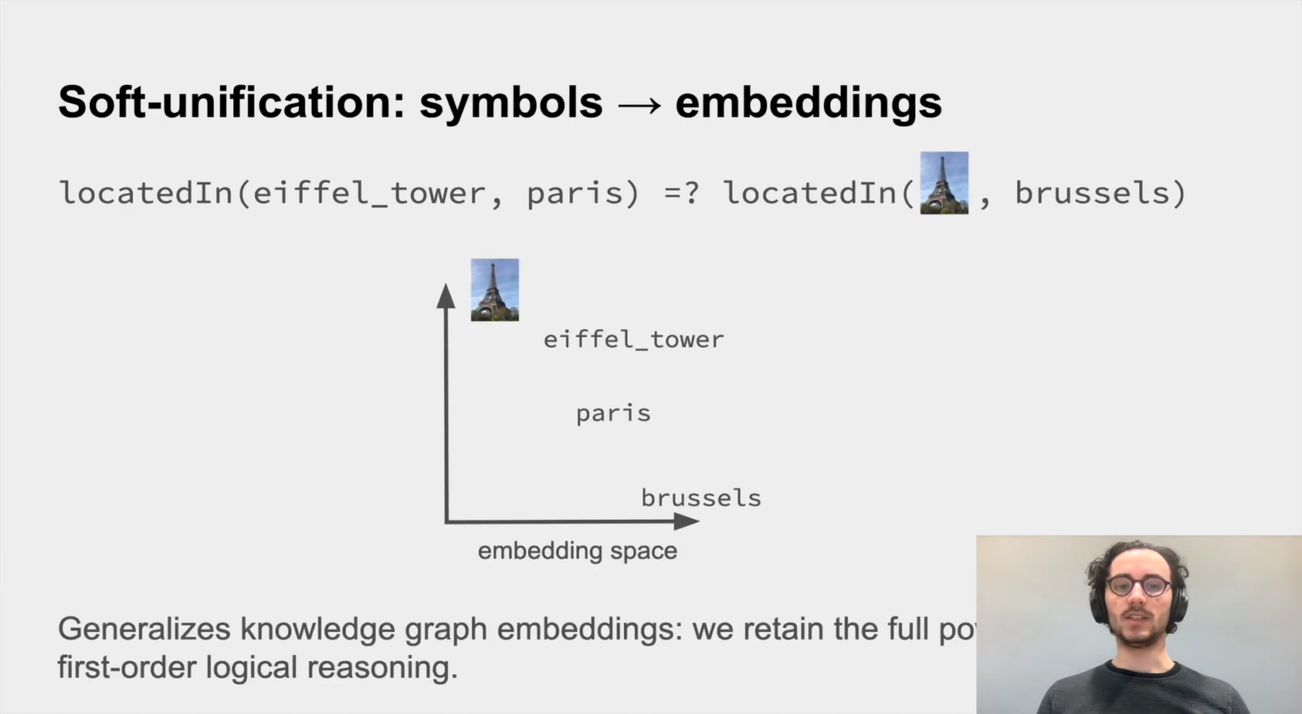One way to try and remedy this is soft-unification, where instead of using symbols, we use embeddings. So to compare the two terms displayed here, we will compare the symbol Eiffel Tower with the embedding of the image of the Eiffel Tower, and compare the embedding of Paris with the embedding of Brussels. This is similar to the idea of embeddings in knowledge graphs. This idea generalizes knowledge graph embeddings as we retain the full power of first-order logical reasoning.